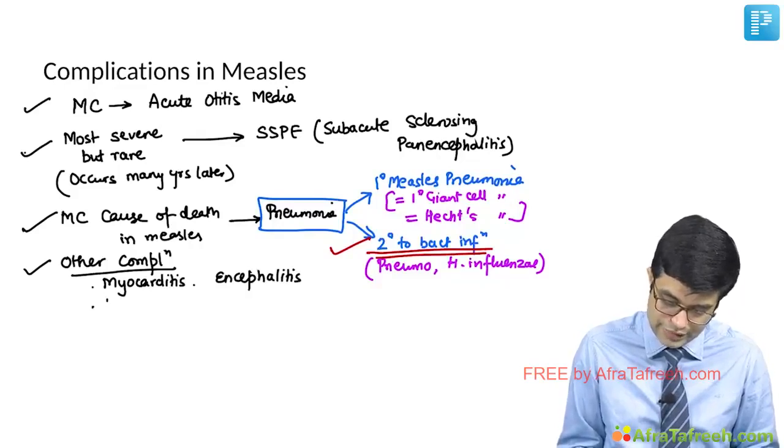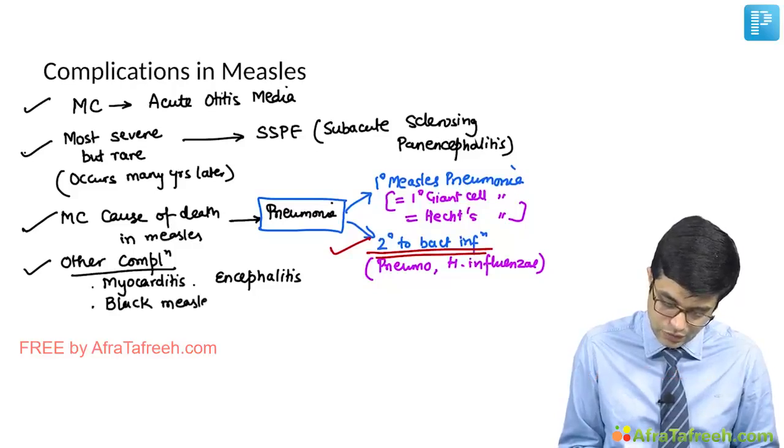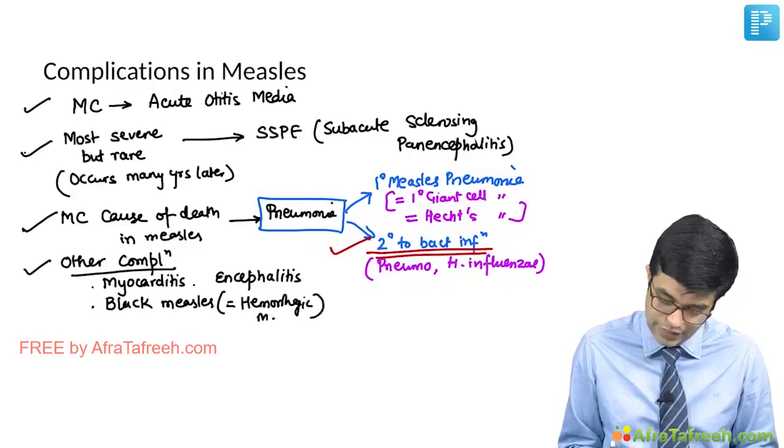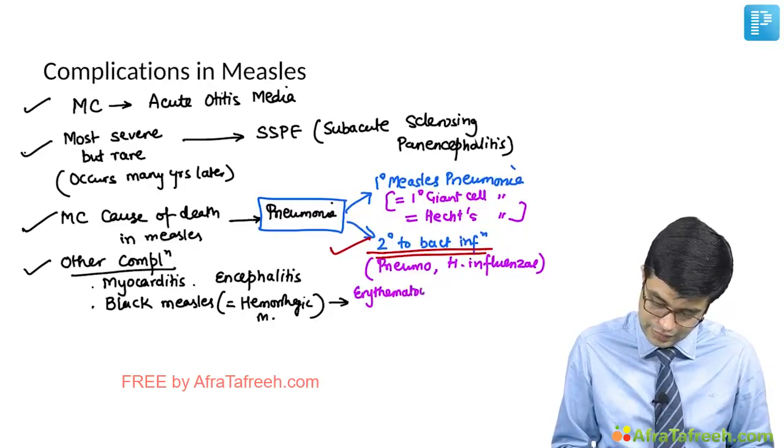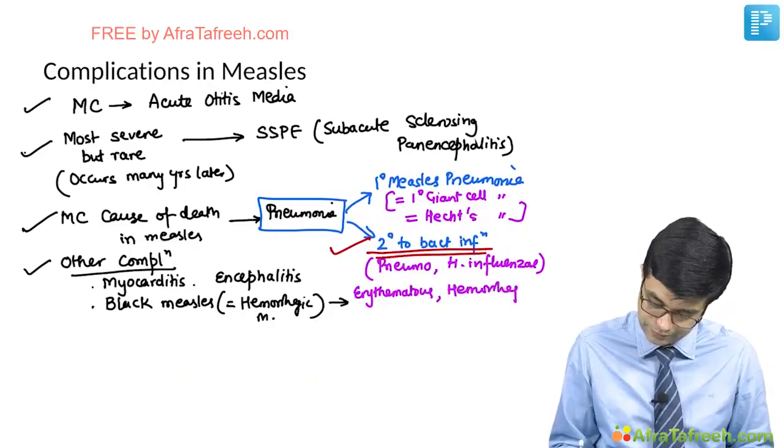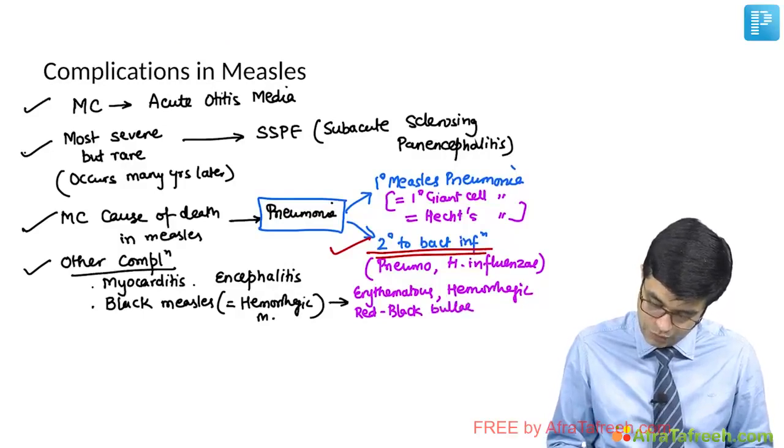There is a term called black measles, also known as hemorrhagic measles, where there are erythematous, hemorrhagic, reddish to black bullae that form on the skin.